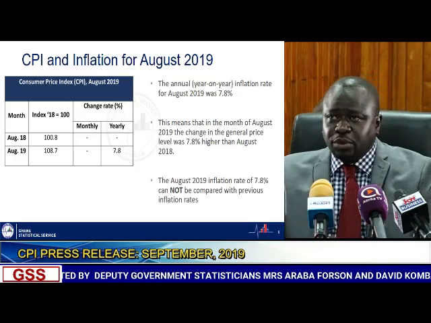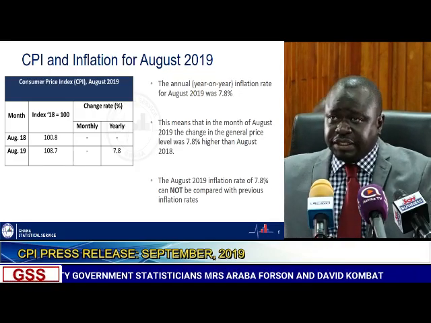This means that the annual year-on-year inflation rate for August 2019 is 7.8, and I put emphasis on the fact that we are not reporting monthly changes because this is the first time we are doing the rebasing, so there wouldn't be any basis to report on the monthly changes. Literally, this means that in the month of August, there's a change in the general price level by 7.8% higher than the prices in August 2018. To reiterate the point, this 7.8 that we are announcing cannot be compared with the previous inflation rate, and that is based on the context that we gave earlier on.